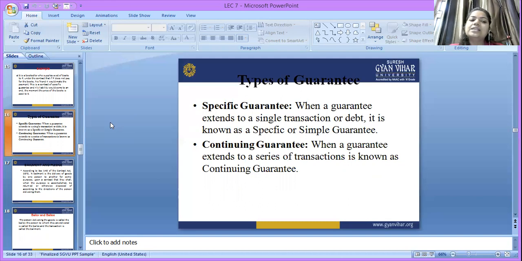So this is the contract of guarantee. I hope you understand what is the contract of guarantee and what is the contract of indemnity.